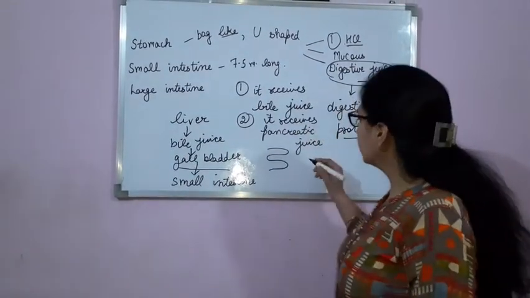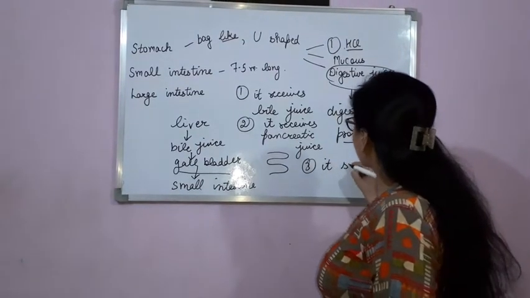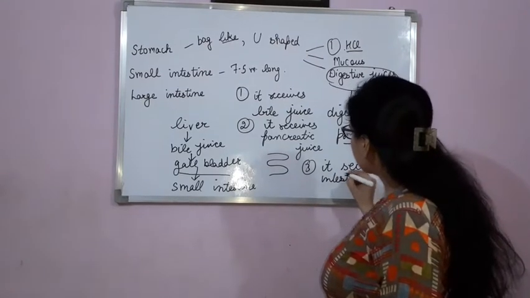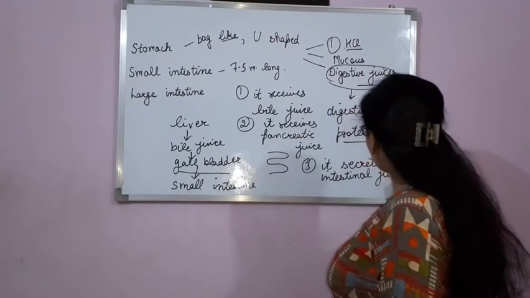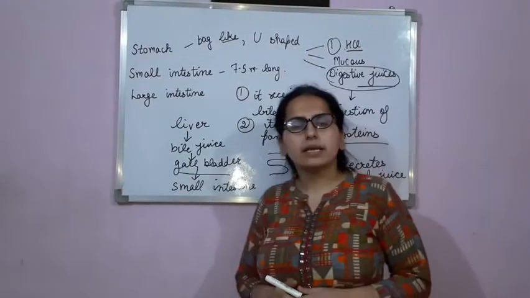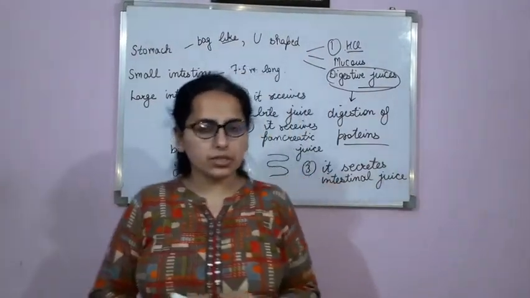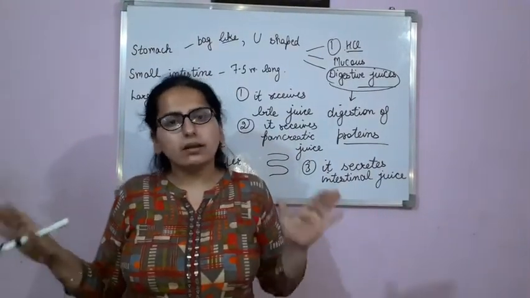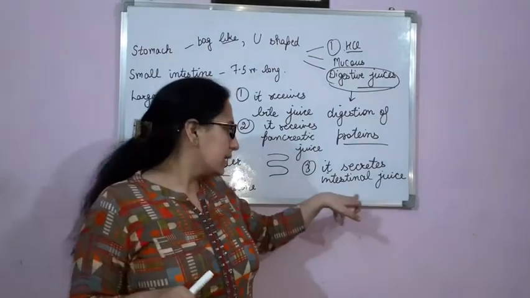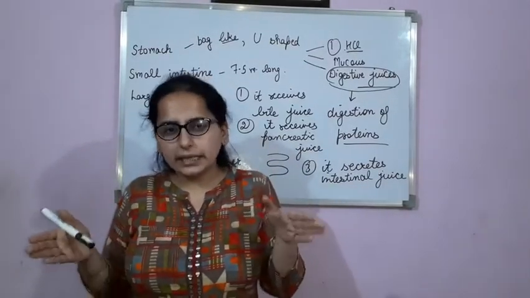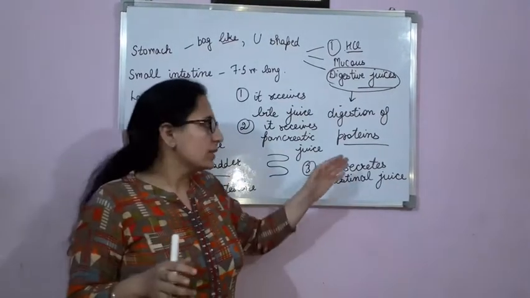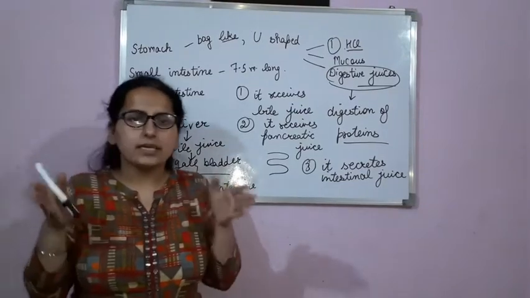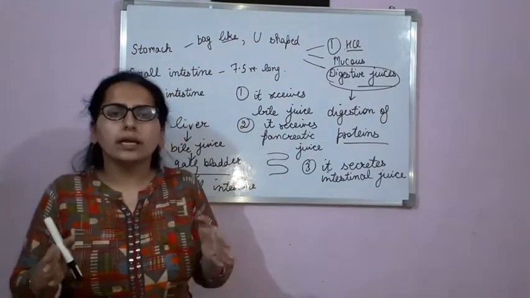Now third function, it secretes intestinal juice. Small intestine secretes intestinal juice. This intestinal juice will complete the digestion. So basically digestion is completed in small intestine.